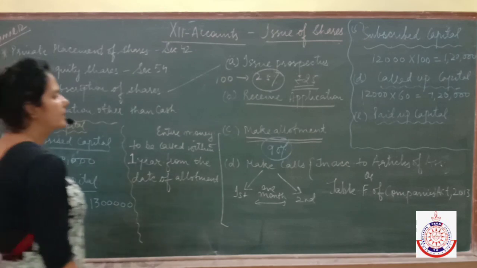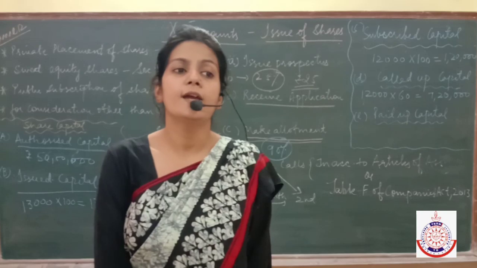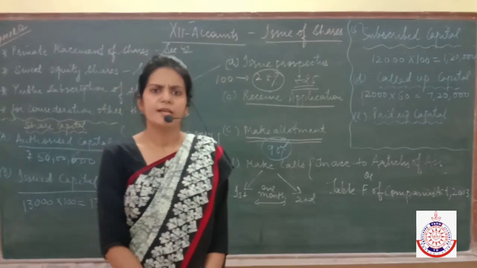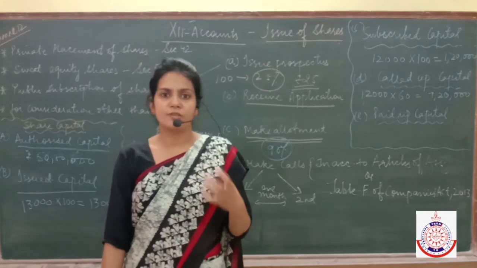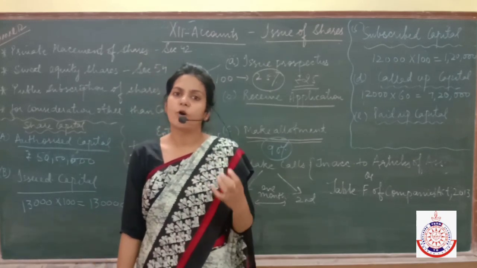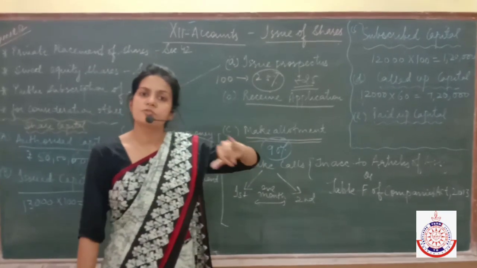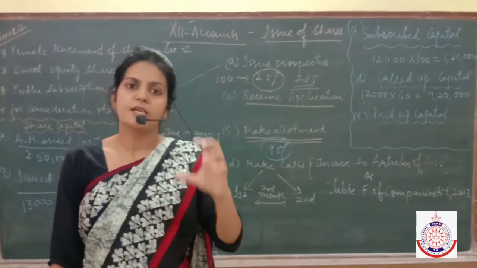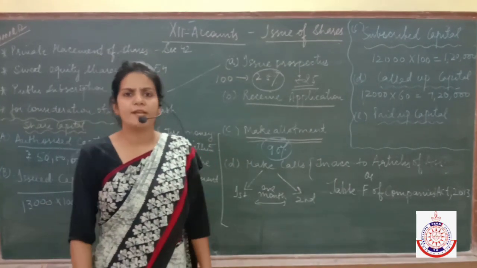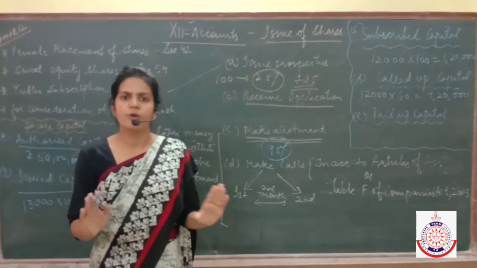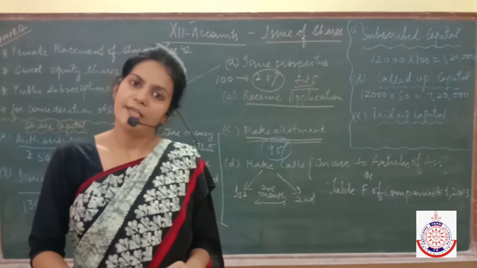Now, suppose the company has issued the shares to you, the company has allotted the shares to you. Now it depends upon the company whether it wants to take the full 100 rupees from you at this point, or in installments. If the company doesn't want to take the full money from you at once, then it will call the money from you in installments.